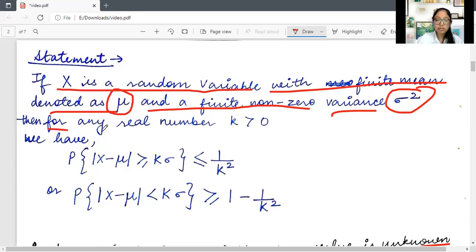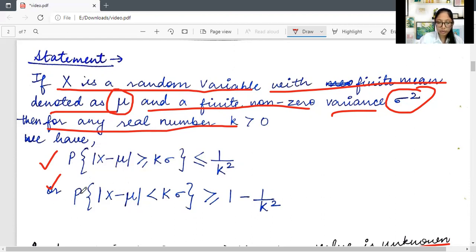Then for any real number k which is greater than 0, non-zero and positive, we can calculate the following. The probability that the modulus of x minus mu is greater than or equal to k sigma is less than or equal to 1 upon k square.